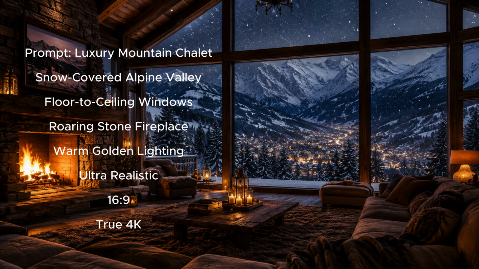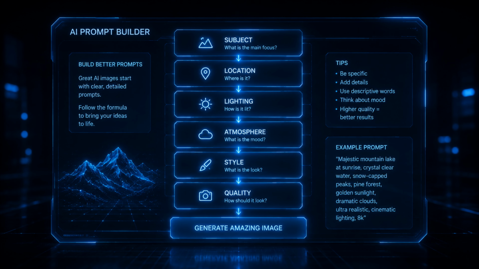Here's something that surprised me when I first started creating AI images. The secret isn't using complicated words. The secret is adding meaningful details. Every detail you include helps AI build a better scene. Instead of simply saying lake, tell AI what kind of lake: crystal clear mountain lake.